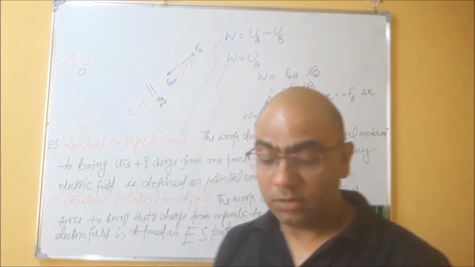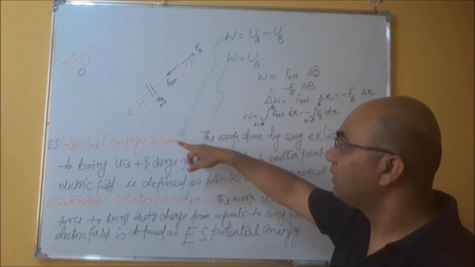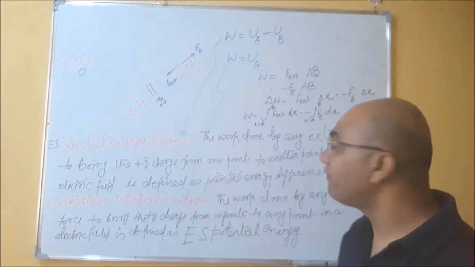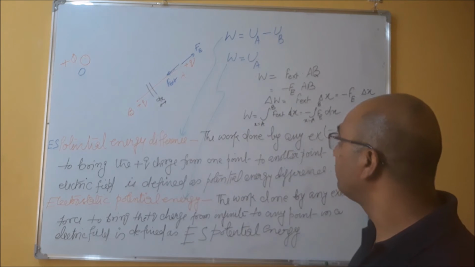So mathematically we can write the expressions for electrostatic potential energy difference like this and this. And if the point is from infinity to point A, what will be the change?